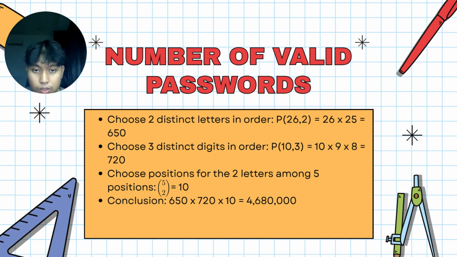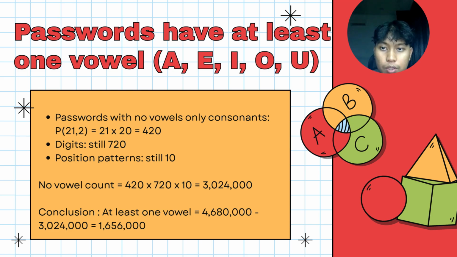So now we use the vertical bracket, 5 on the top and 2 on the bottom, meaning that 5 times 4 over 2 equals 10. So in total, we multiply everything together: 650 times 720 times 10 equals 4,680,000 ways. Now we will tweak the question a little bit.